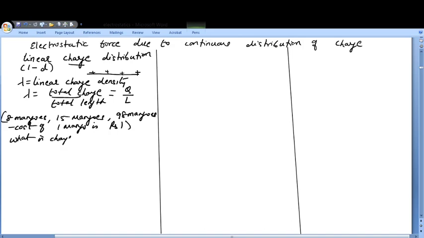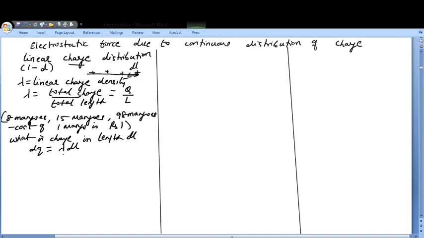dl, if I take a very small length dl here, what is the charge in this length dl? So the charge dq will be equal to lambda dl, because you know charge per unit length is lambda. So for length dl it will be lambda into dl.